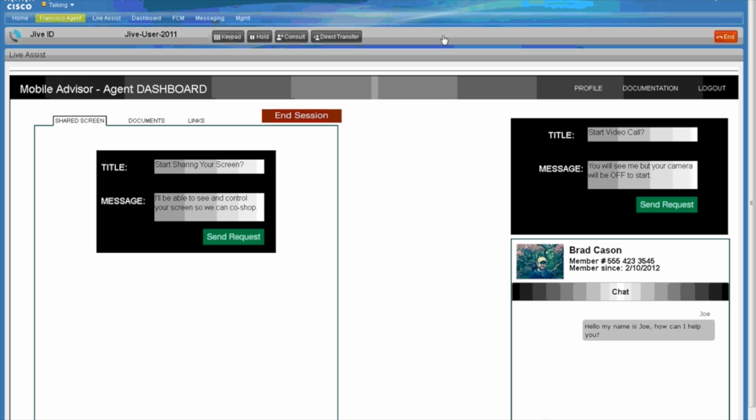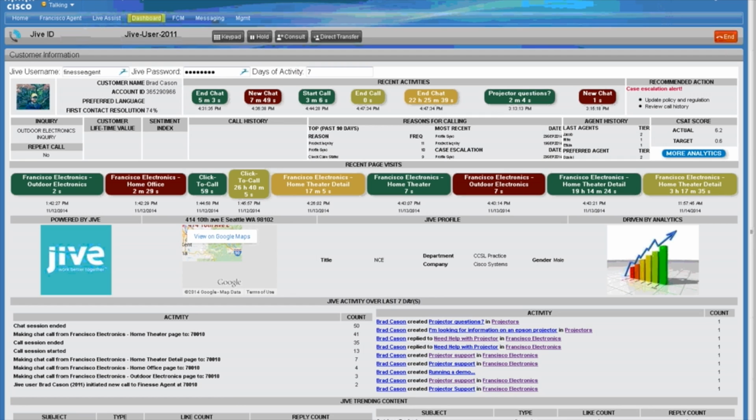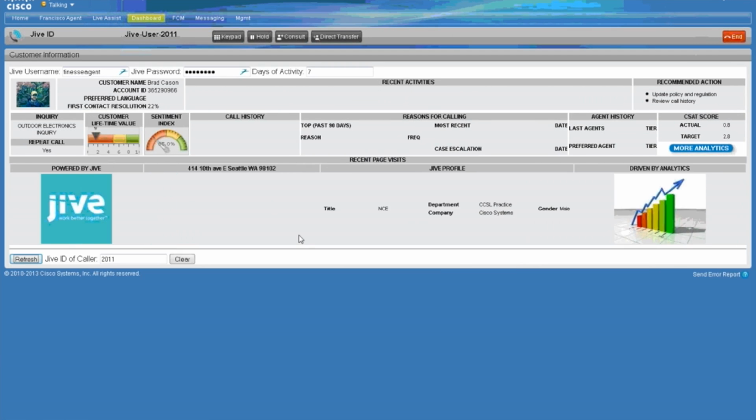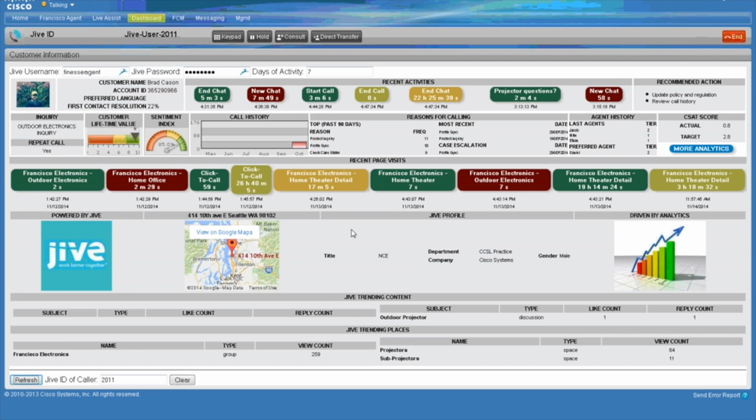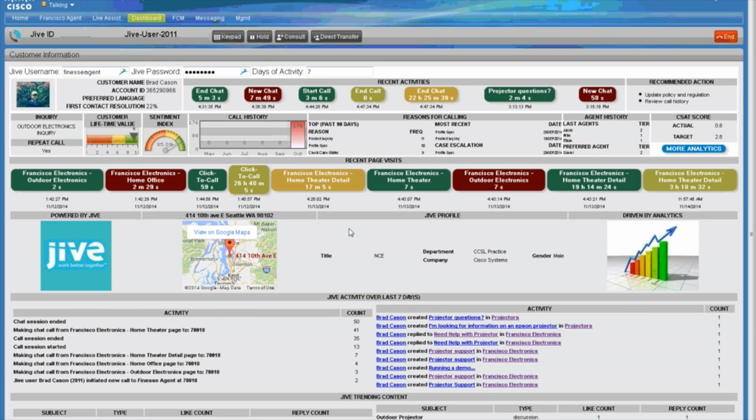So in order for me to do that, I switch over to the other dashboard within Finesse. And when I do that, we see a number of pieces of information about our customer. In this case, our customer is Brad Kaysen. Now keep in mind, all the information that we see on the dashboard is information that the customer has previously agreed to share with agents within the contact center.